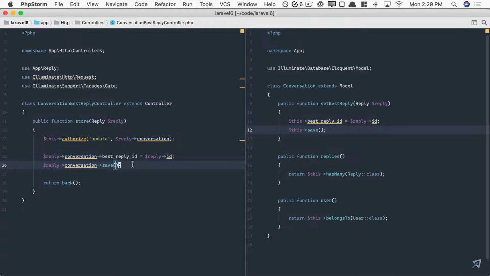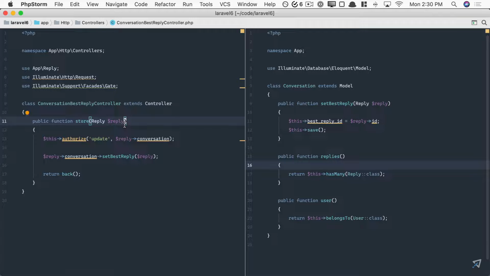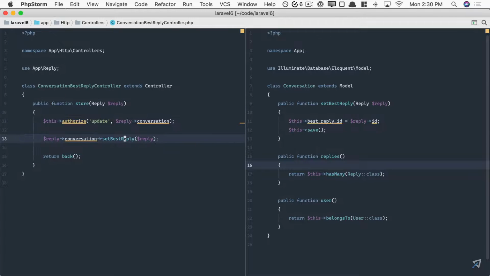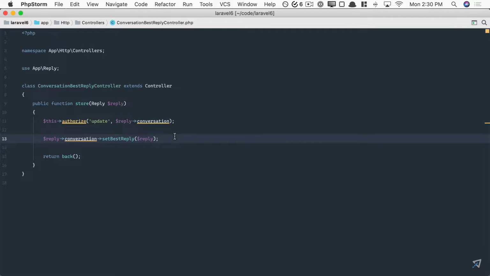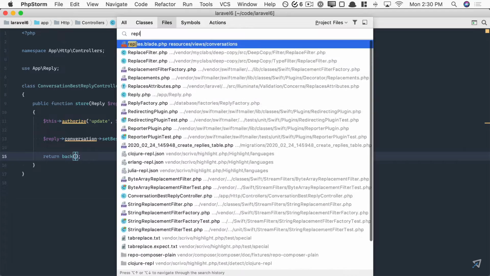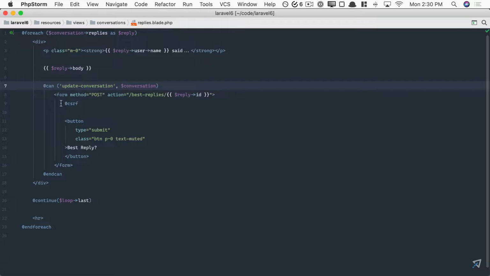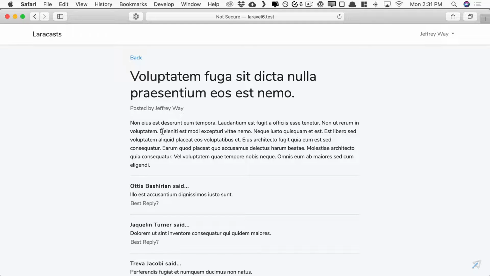All right, so now I could say reply, conversation, setBestReply. Anyways, I will optimize this, and here is what we end up with. The only remaining step is to return to our view, and now we no longer have that string update conversation. Instead, it's called update.